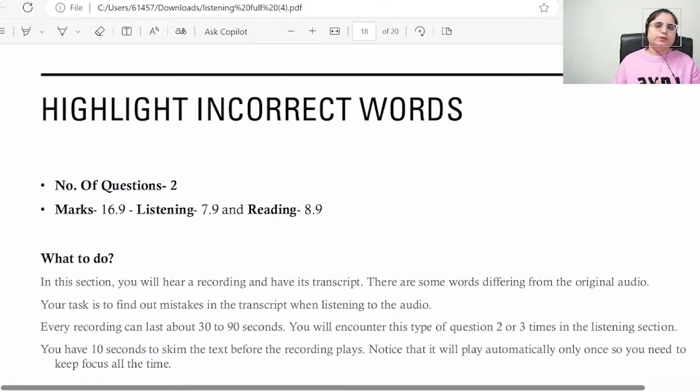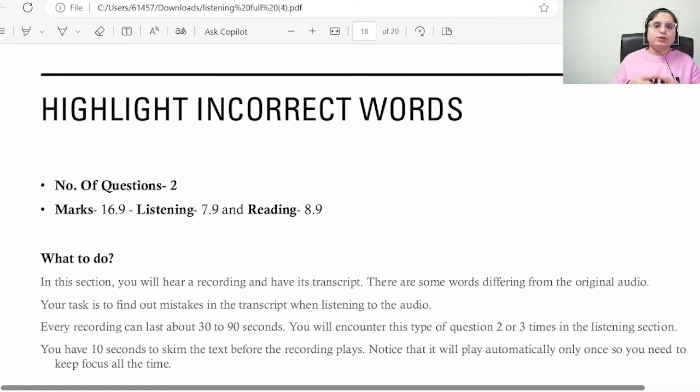So the next thing which we are going to do is highlight incorrect words. As the name suggests, something is incorrect, you have to highlight it. As you used to mark down with the marker in your school times, the same way you have to just click and highlight it. So there will be two questions in your exam. Total mark 16.9, listening 7.9 and reading 8.9.